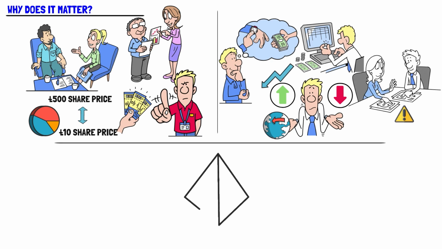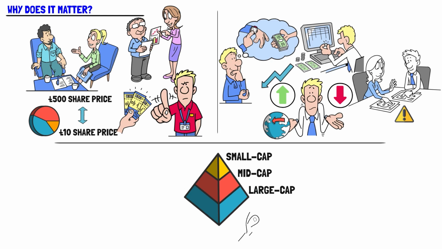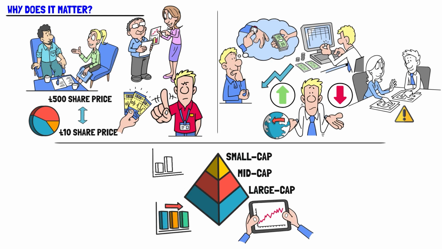Market cap is also used to group companies into categories like large cap, mid cap, and small cap. These groups often behave differently, especially when markets rise or fall. Large cap companies tend to be more stable, while small caps might grow faster, but carry more risk.